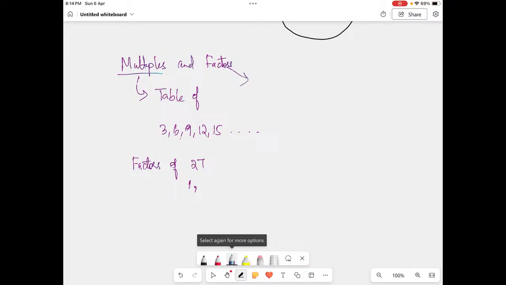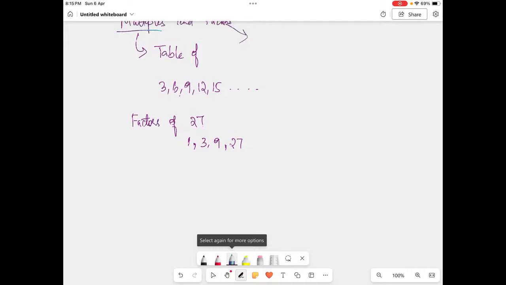So 1, then 3, then 9, because 9 times 3 is 27, and finally the number itself, 27, because 27 times 1 is 27. These are the factors, students. I hope you understood. Please remember the terms properly, then only you will get it, and it is not difficult at all.